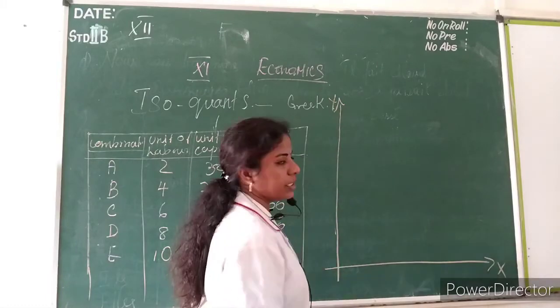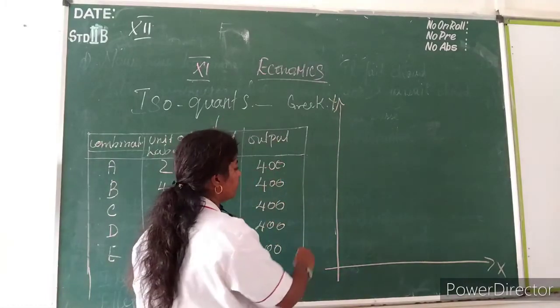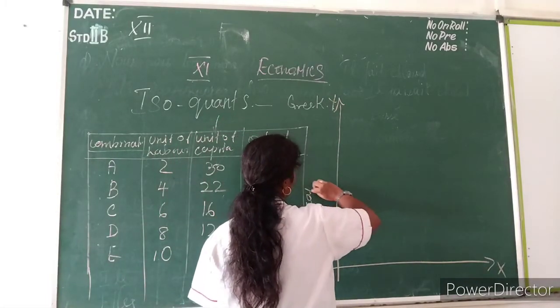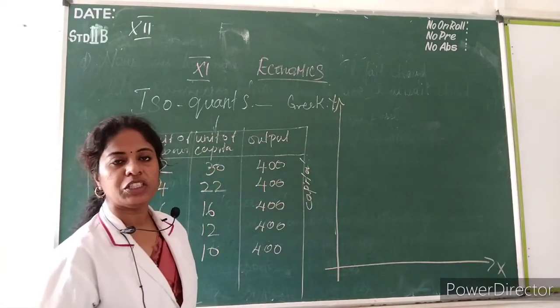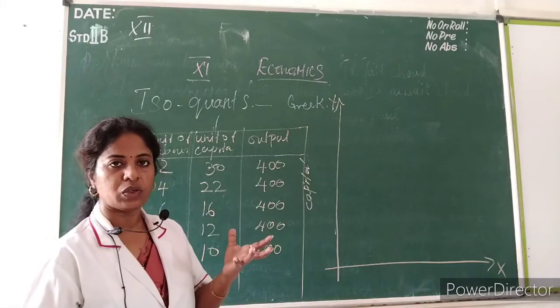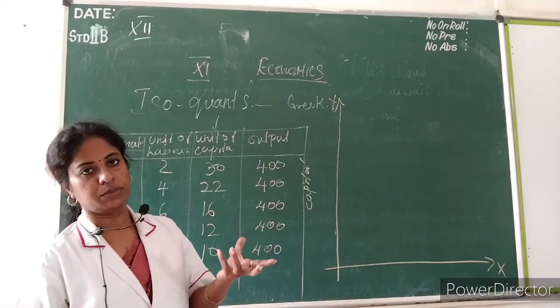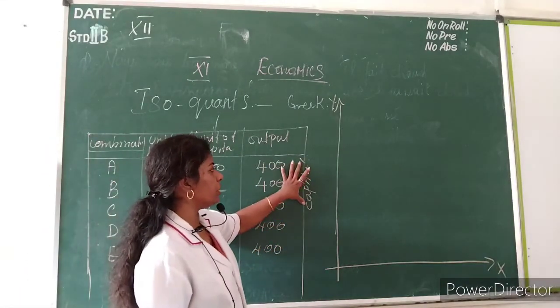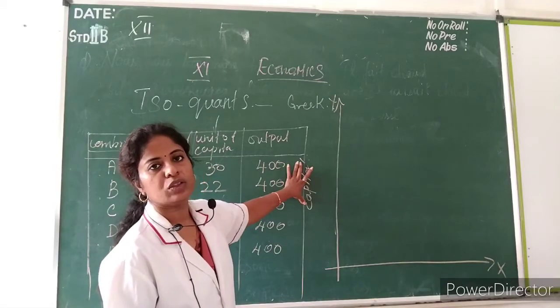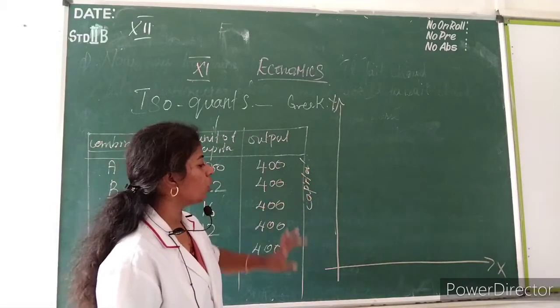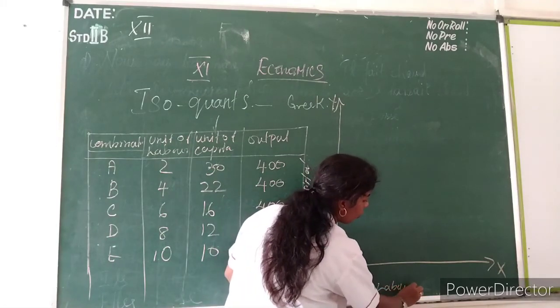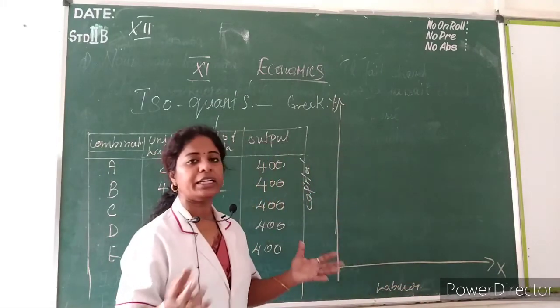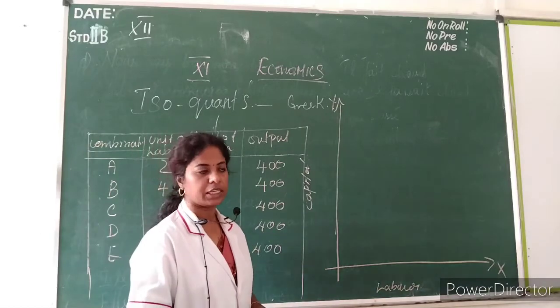On the y-axis, they have taken capital. Always the y-axis should be measured in value terms, money value terms. So the capital will be taken on the y-axis, and on the x-axis they will be taken in quantity, weight terms.